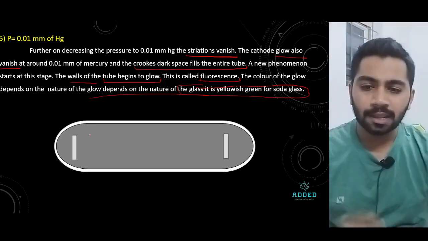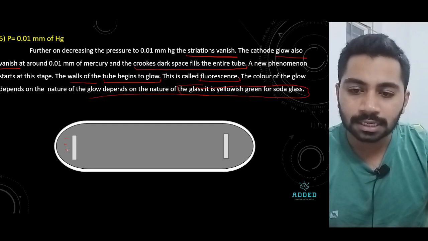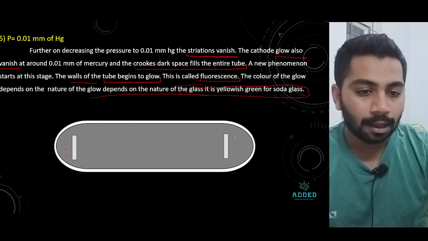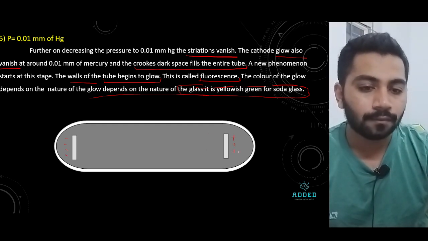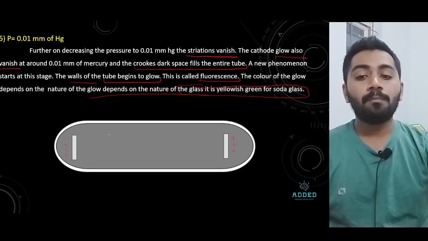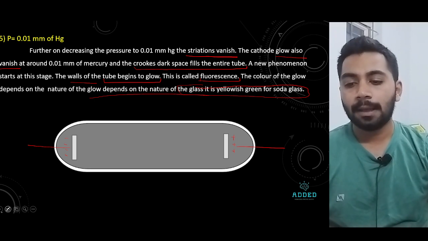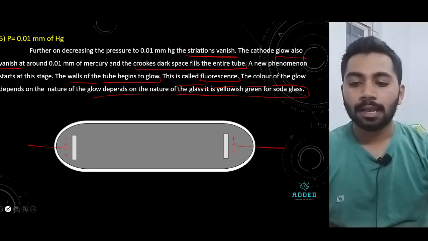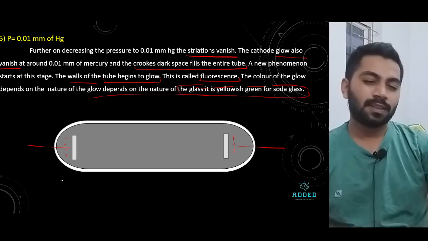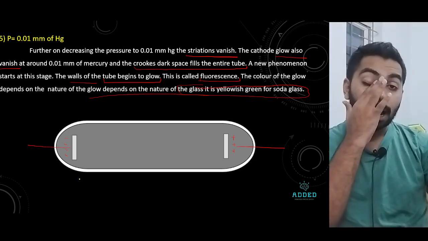Now, basically, we know this is our cathode and this is our anode. The pressure is very, very low, hugely decreased.